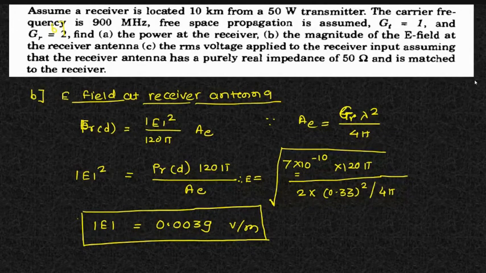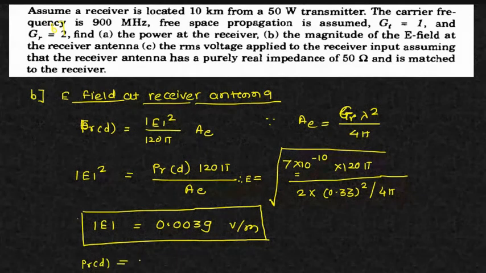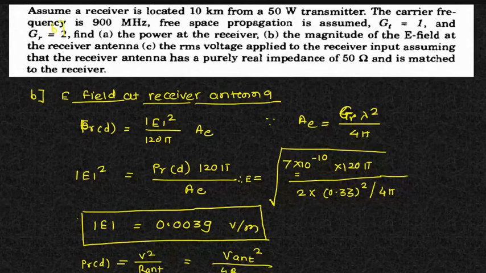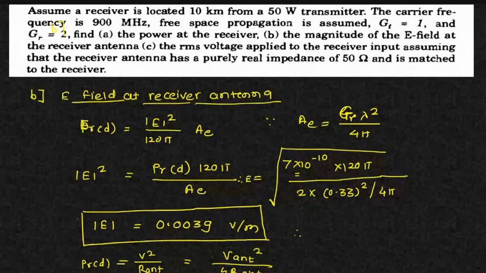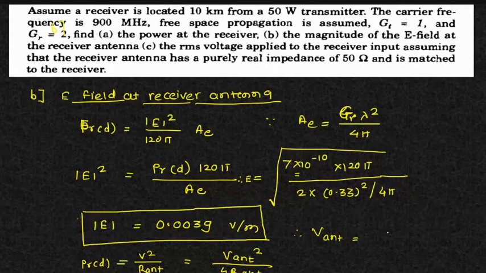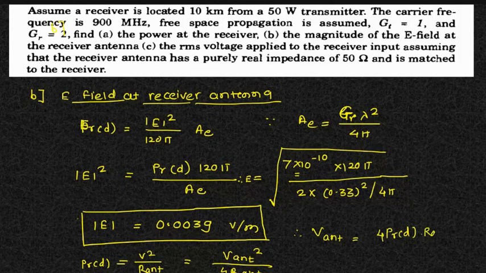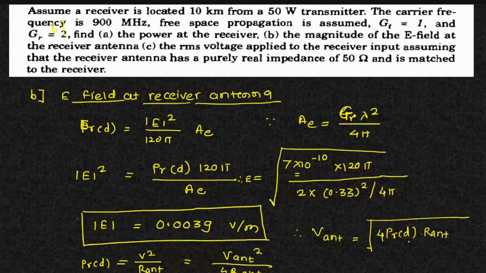So I'll just revise what we have seen in the previous equation. You were having PR is equal to V square by R antenna, and finally we have landed on V antenna square divided by 4R antenna. So here if I'm interested in V antenna, my equation will become V antenna is equal to square root of PR into 4 R antenna. So I have just reformed that equation according to my need.